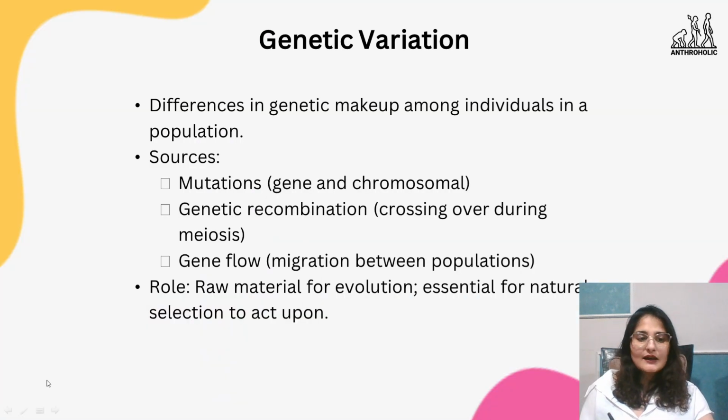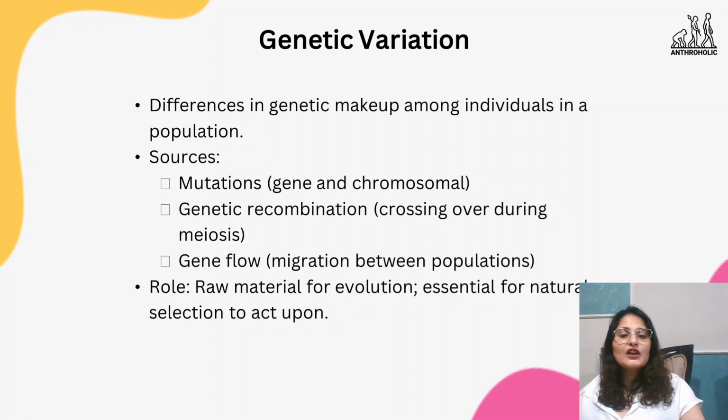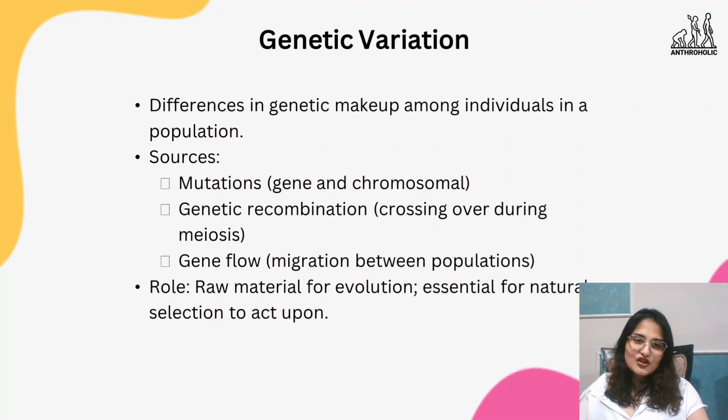Moving towards our topic, we are going to have a look at the major factors in detail. We have seen the 5 factors which are involved. Let's have a look at them individually. First is genetic variation. Now, what is genetic variation? Genetic variation is the raw material of evolution.